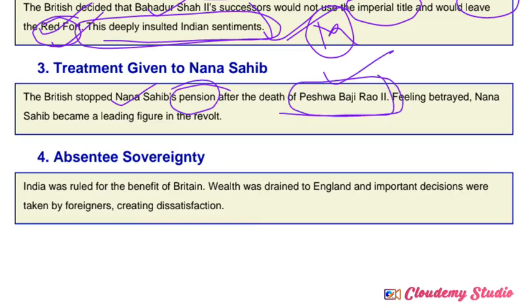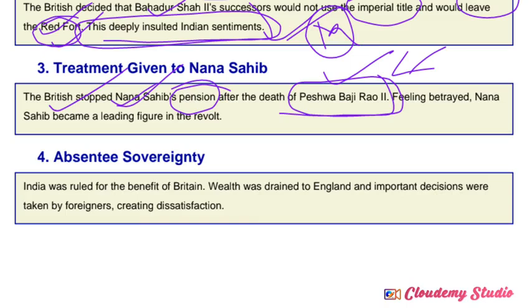See, when all these Peshwas surrendered their territories to the British administration, the Peshwas were getting a pension amount from the Britishers. So they were getting the pension amount other than the ruling system. But after Peshwa Baji Rao II, Nana Sahib became the Peshwa of the regions. When Nana Sahib became the Peshwa, the Britishers stopped giving the pension amount to Nana Sahib.